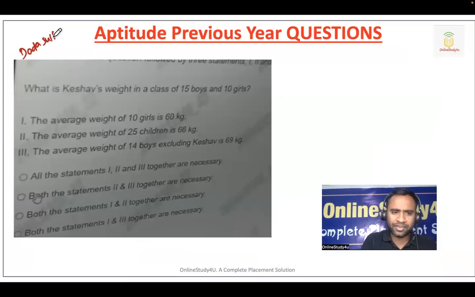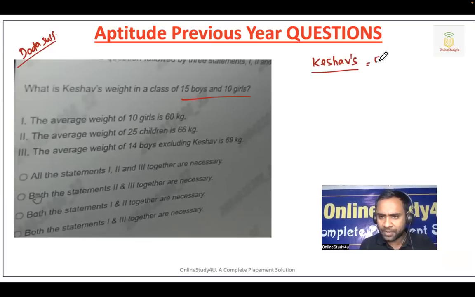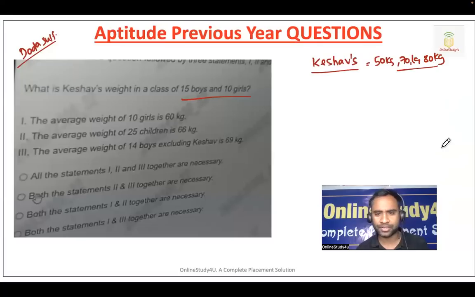Statements will be given and you have to tell if they are sufficient or not. Now, in a class of 15 boys and 10 girls, in this kind of question, they are not asking you to tell the weight of Keshav, whether it is 50 kg or 70 kg or 80 kg. That is an indication to you. You do not have to solve the complete problem. You just have to find out which statement will give you the answer, and there you are done. Now, statement one.